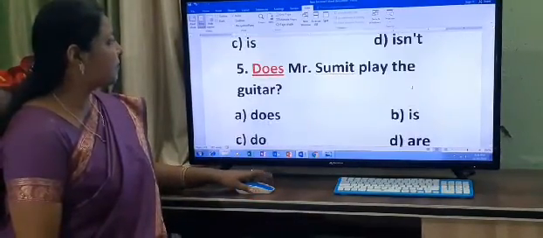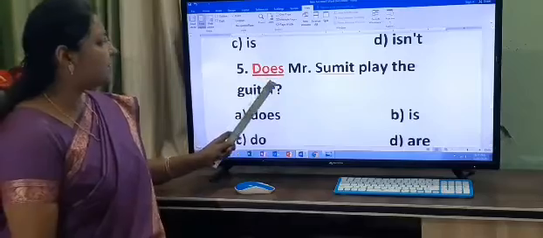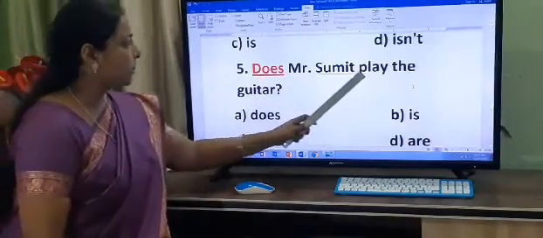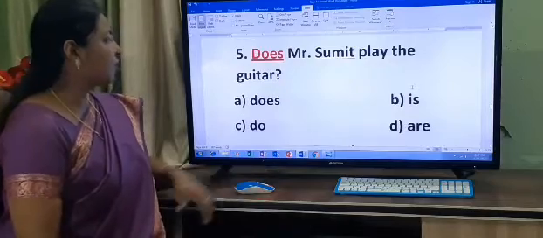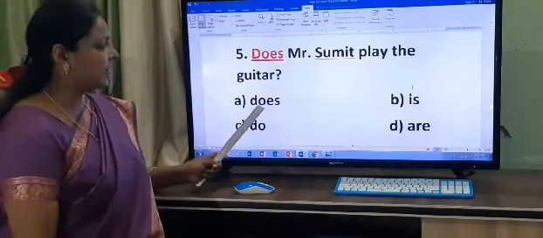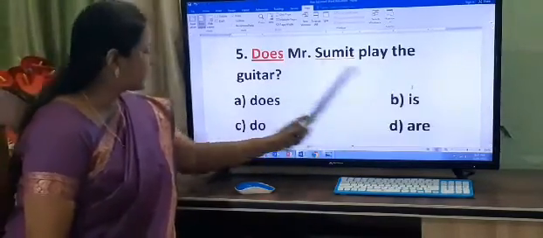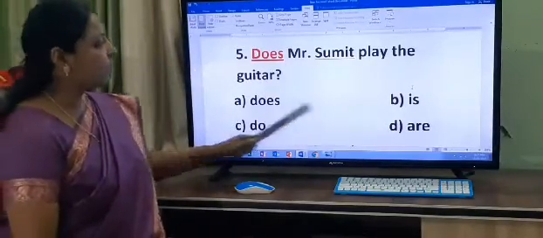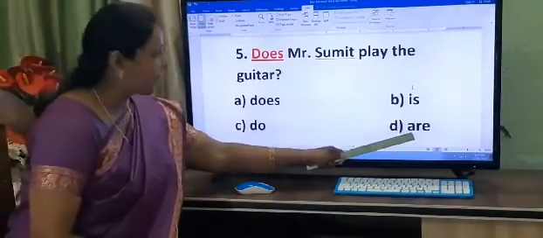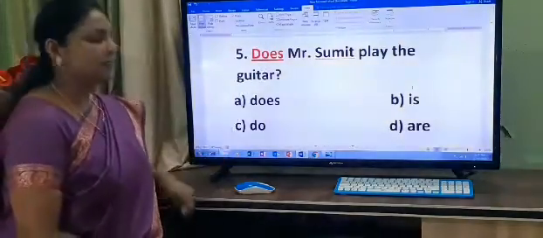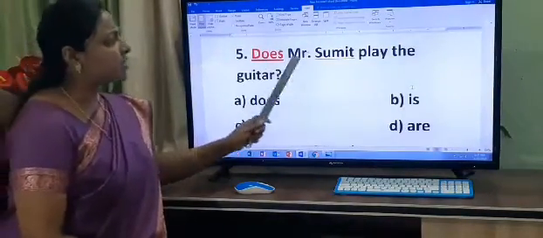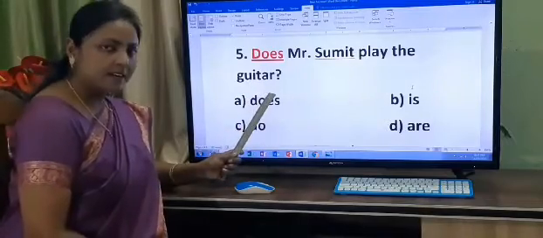Now the number 5. Dash Mr. Sumit play the guitar. Okay, and your options are A. Does, B. Is, C. Do and D. Are. And your answer is does. Does Mr. Sumit play the guitar?